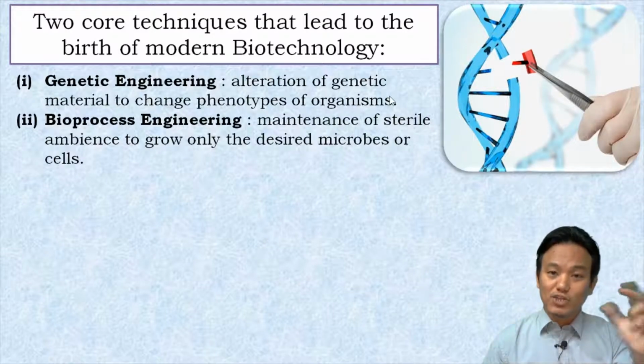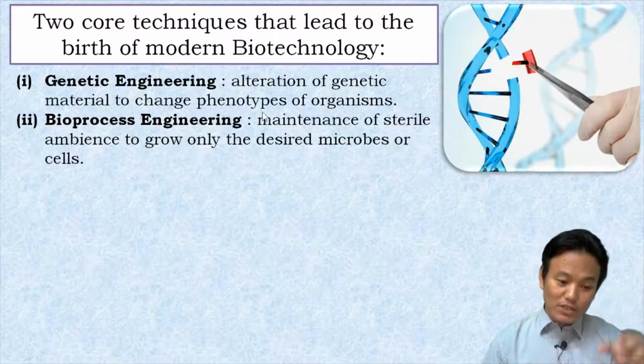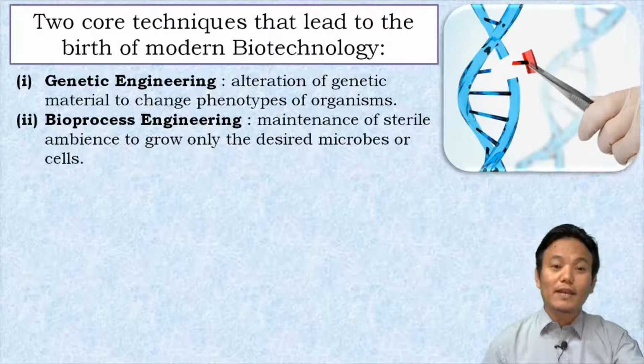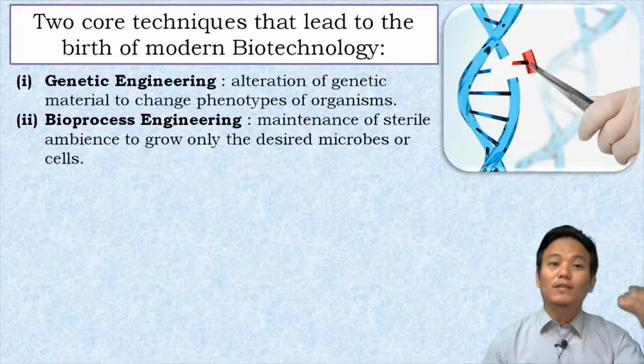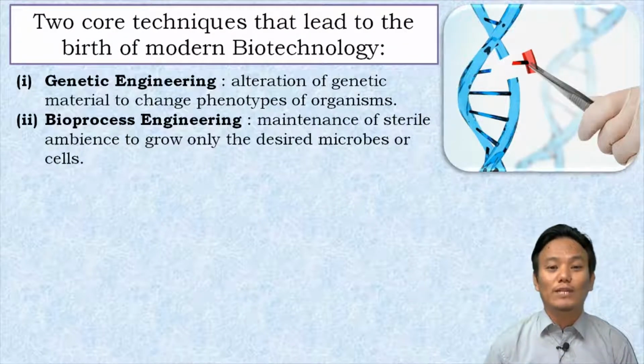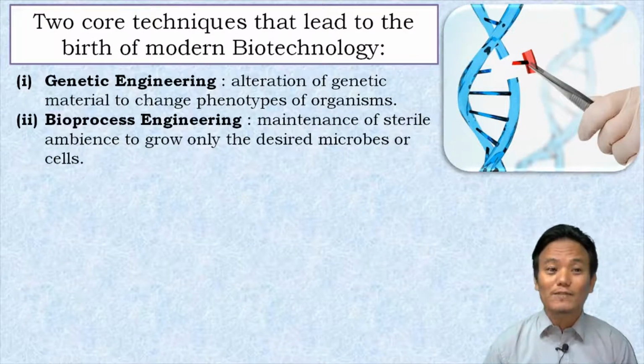We make some changes in that DNA, and then we introduce that modified DNA into a particular host organism, and due to that, the host organism's phenotype changes, and therefore that host organism is called a genetically modified organism. Such a technique is called genetic engineering. So that is one of the core techniques which led to the birth of modern biotechnology.